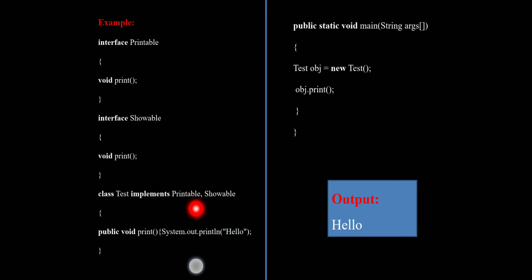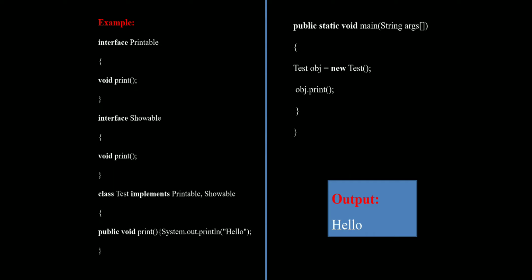The first one is the interface and the Showable. This includes the one print method, and in the main method they create an object obj. With the help of that object they call the print method, which includes the hello world statement.